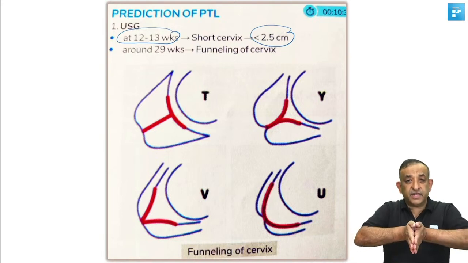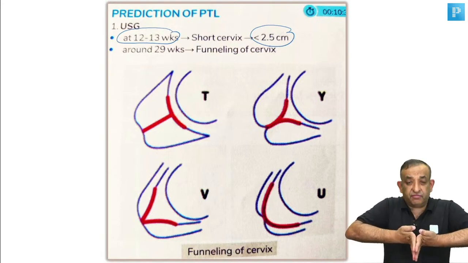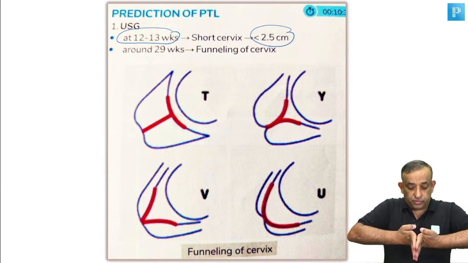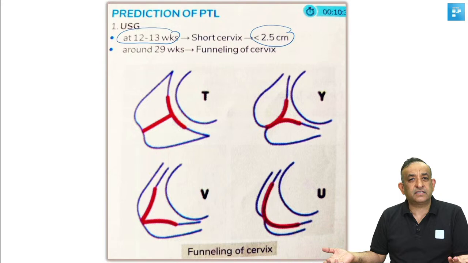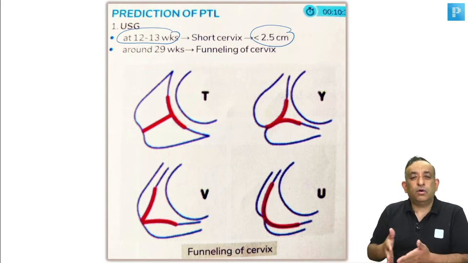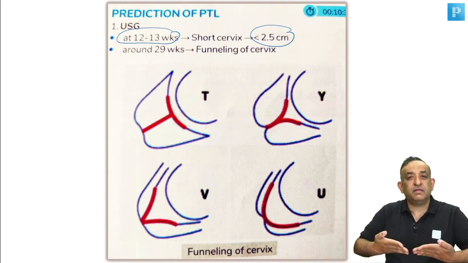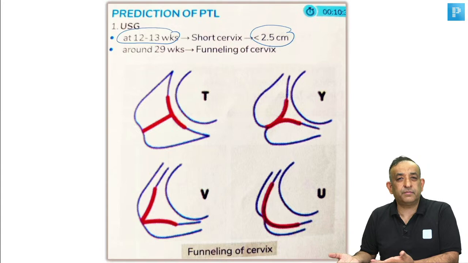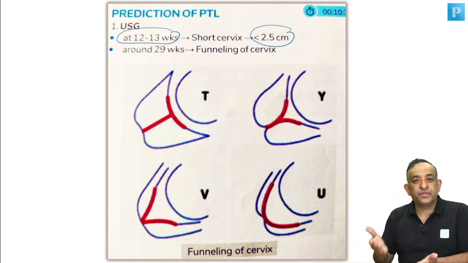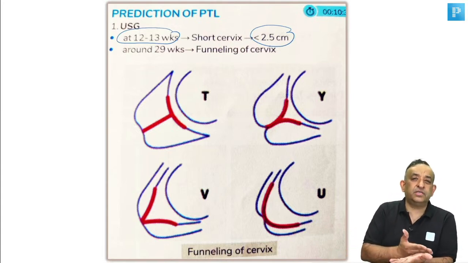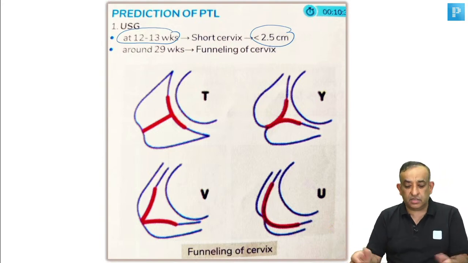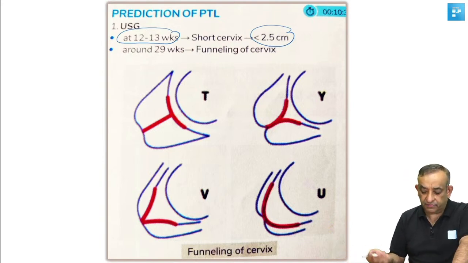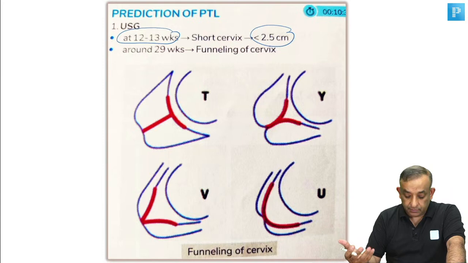But if the cervix in the beginning of the pregnancy itself is just half of it, suppose just 2 centimeters, then it is going to efface faster and she can expel the baby at 24 weeks, an abortion, or a short cervix can efface at 32 weeks and expel the baby. Now we call it preterm labor. So before 28 weeks we call it an abortion. After 28 weeks to 37 weeks we call it preterm labor. A short cervix can cause that. So remember that part, less than 2.5 centimeters can predispose to preterm labor.